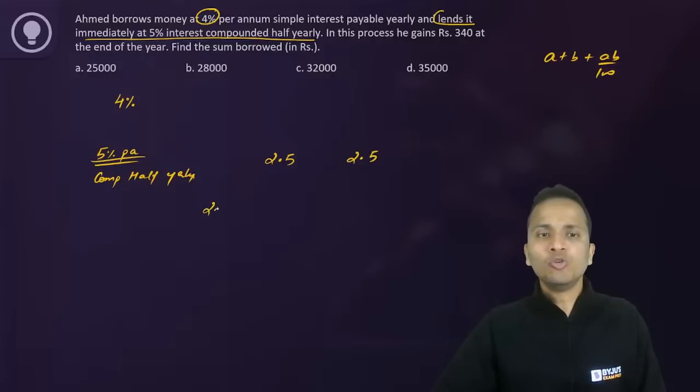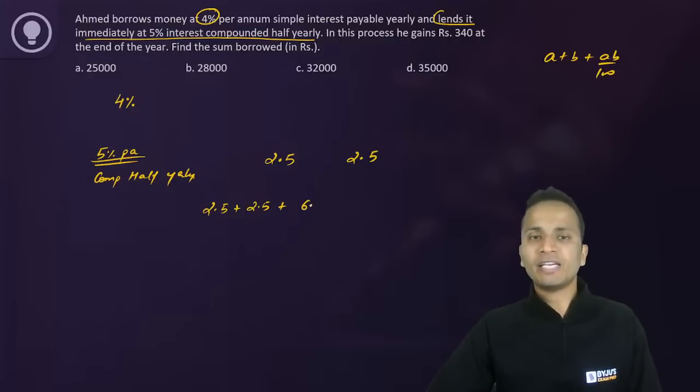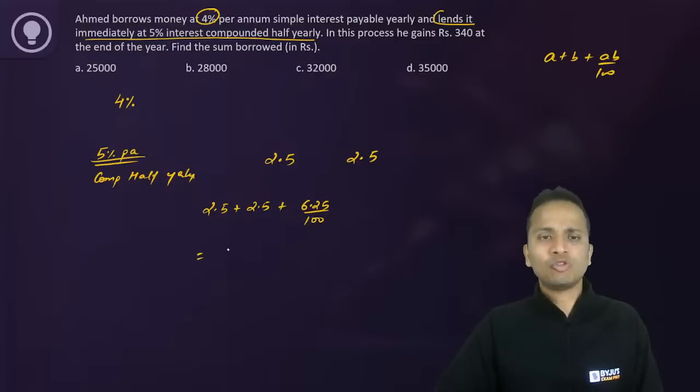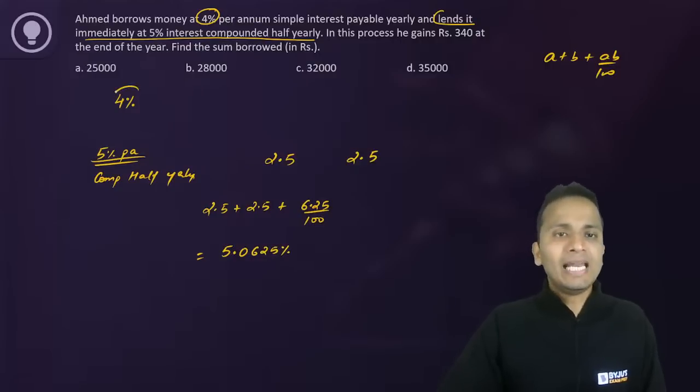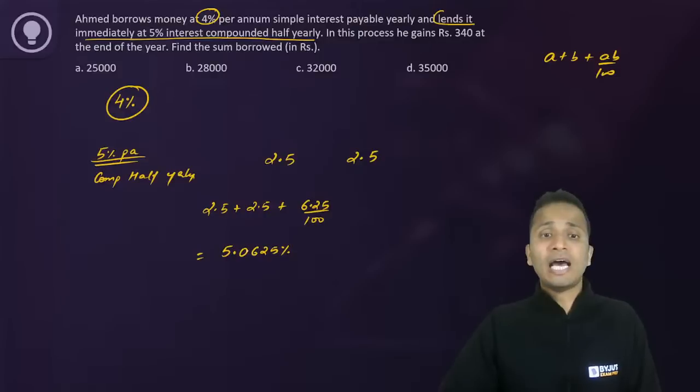So it will be 2.5 plus 2.5 plus 2.5 into 2.5, that is 6.25 divided by 100. So this will come out to be 5.0625 percentage.